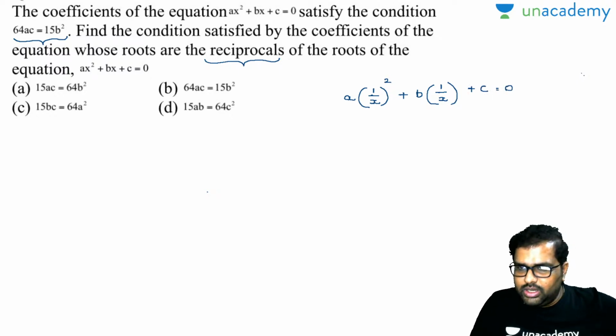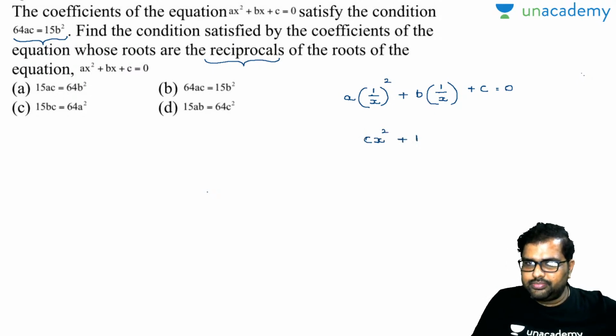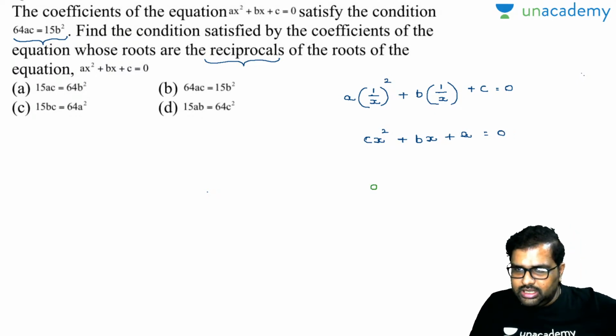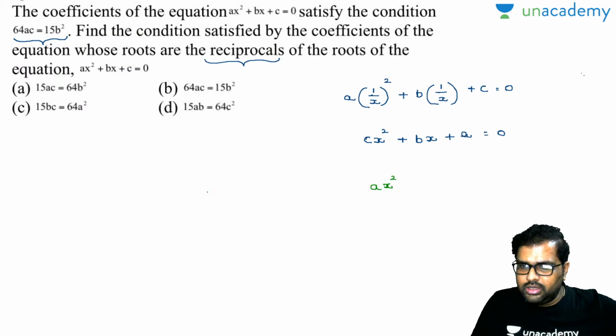Now, can I write down like this, a by x square? So at last finally the equation will become cx square plus bx plus a is equal to 0. Now you closely observe there, this is the original equation. The original equation I'll write down in red ink: ax square plus bx plus c.